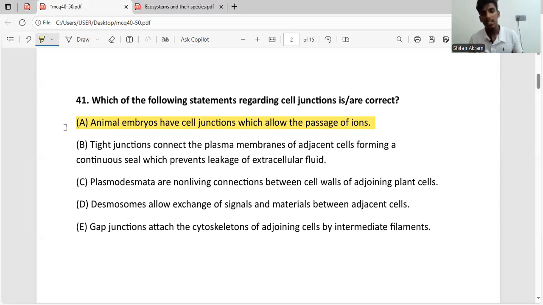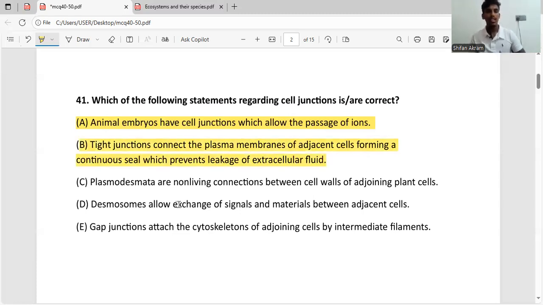And these tight junctions, they are very important to the cell. So these tight junctions are present in various places in the body. Like a few examples include the stomach. In the stomach, we have tight junctions. So if we didn't have tight junctions in the stomach, the hydrochloric acid which is present in the stomach can leak into the extracellular fluid. Same in the bladder which holds the urine. So if there are no tight junctions in the bladder, the urine can travel throughout the extracellular matrix. So tight junctions are really important, and the second statement is also correct.